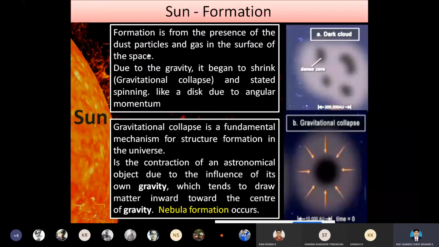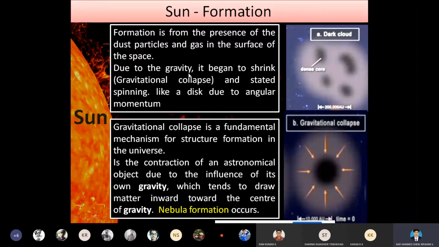This element collides with the gaseous substance, here the hydrogen and the helium. These hydrogen and helium are low density material, so they attract each other. That's why we have taken that they are available in the space. Due to gravity, it begins to shrink.